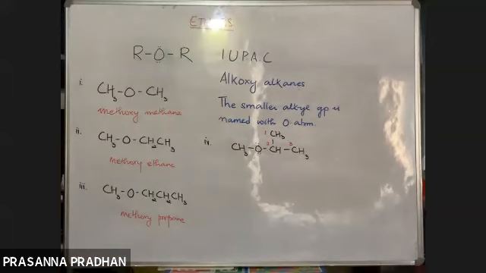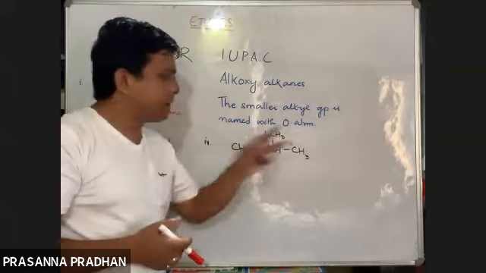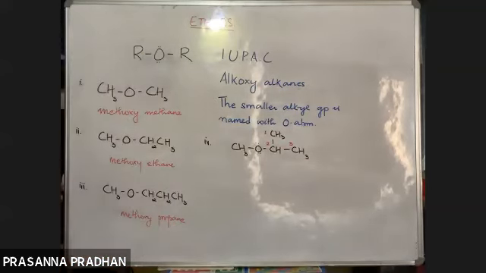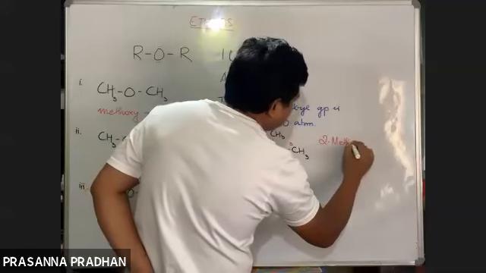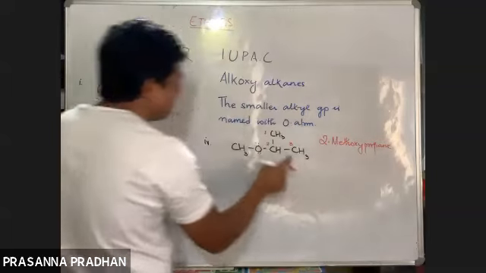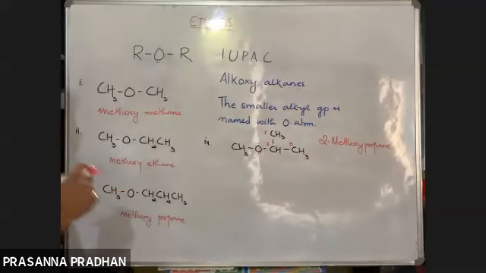Again, the longest continuous carbon chain contains 3 carbon atoms. In this case, the methoxy group is bonded to which carbon atom of the parent chain? Second. Very good. So what would be the name? Its name would be 2-methoxypropane. That means the methoxy is bonded to the second carbon atom. So this is your 2-methoxypropane.